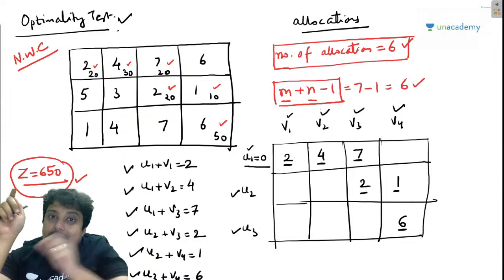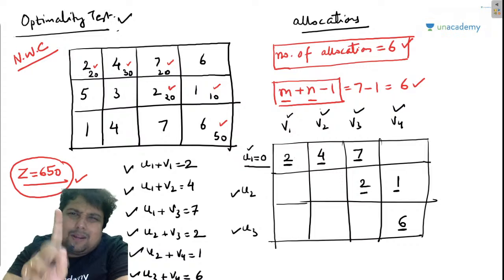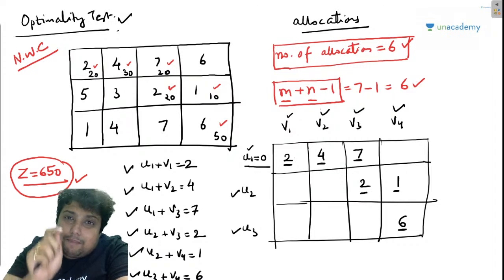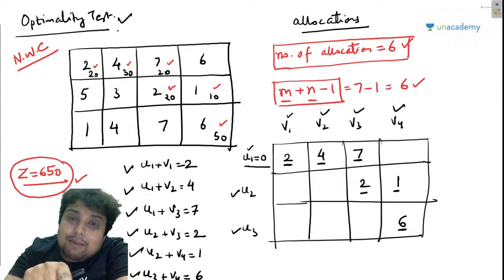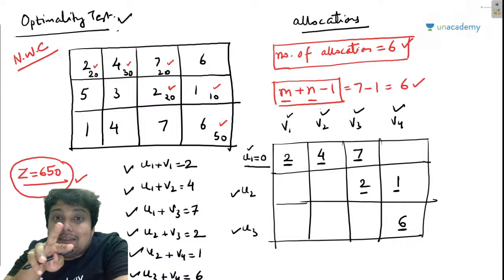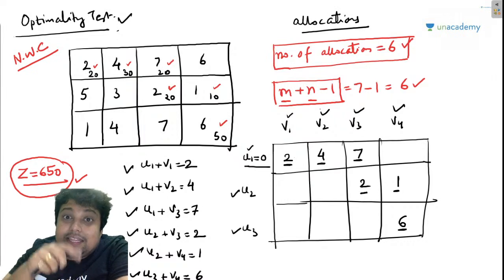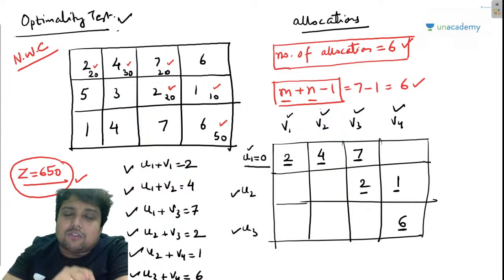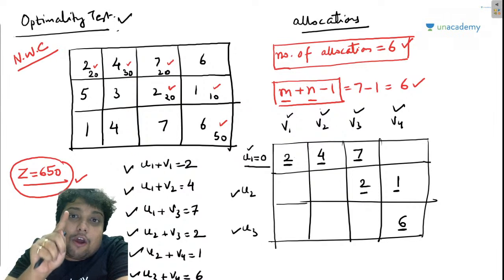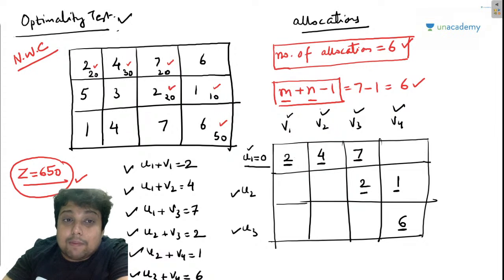Basis variables were the variables inside the table, and they had some values in the B column. There were variables which were not inside the table, called non-basis variables, and non-basis variables have a value 0. I hope you remember.